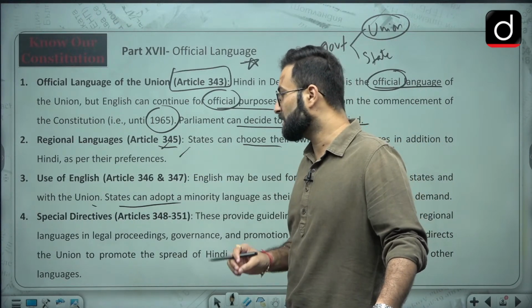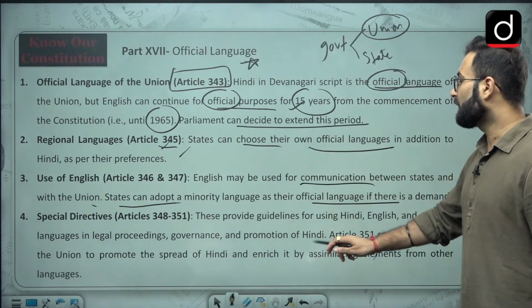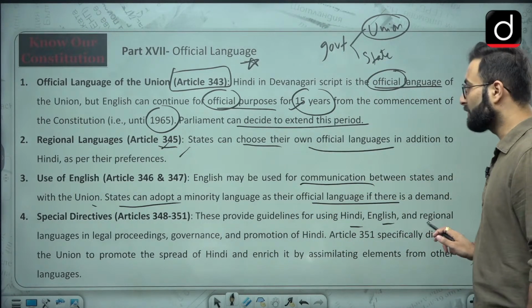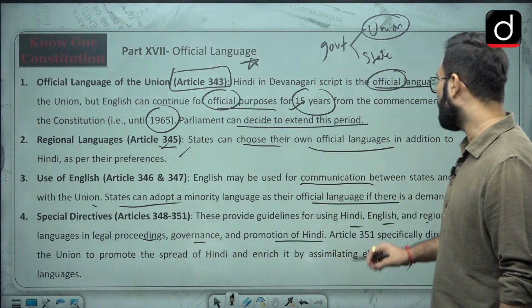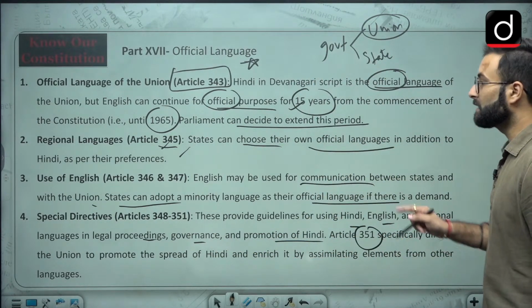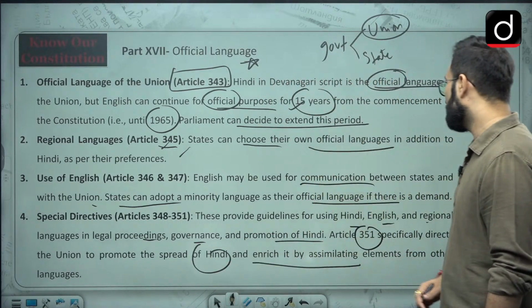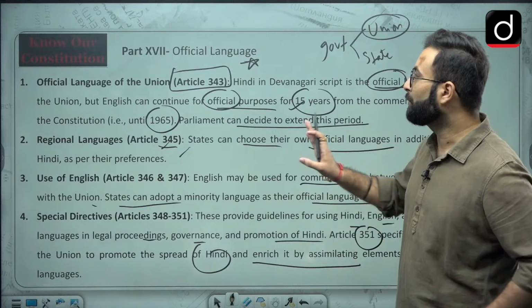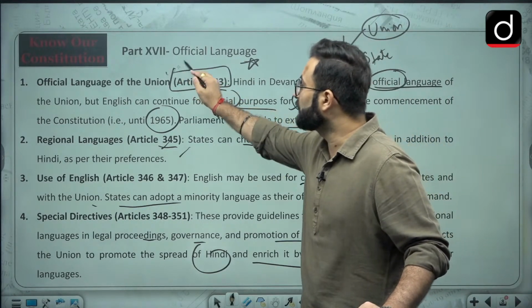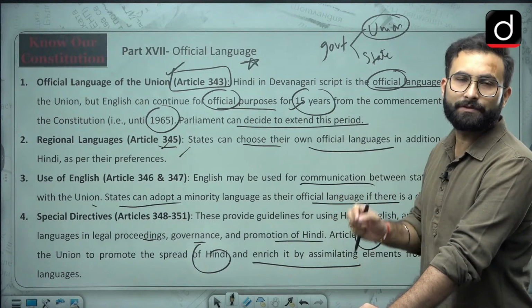Coming to the next one, special directives which are given under Articles 348 to 351. These provide the guidelines for using Hindi, English and regional languages in legal proceedings, governance and promotion of Hindi. Article 351 specially directs the union to promote the spread of Hindi and enrich it by assimilating elements from other languages. Right now, when we are talking about the important articles, here you can say 343, 345, 346, 347 and 351. These are the articles which you should remember.